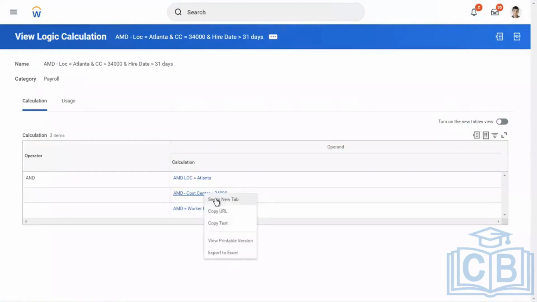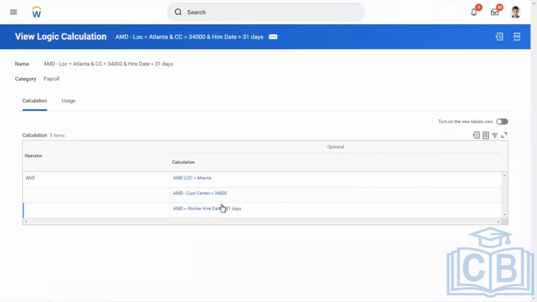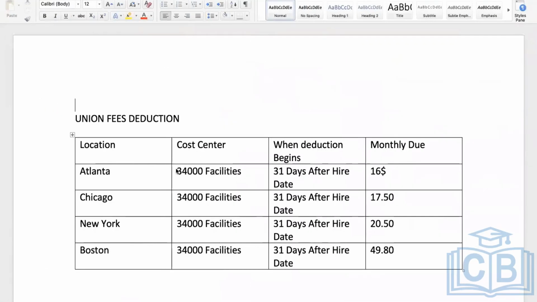Here also we utilized instance at comparison calculation. And then this one is the most important one. Location and cost center are straightforward, but for this one, as of today's date, we had to validate 31 days.